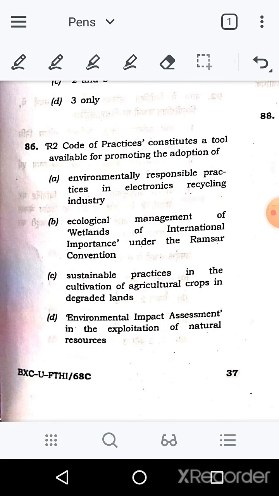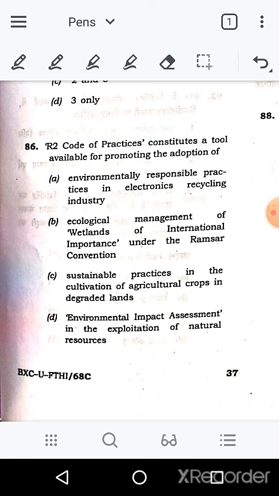86th question: is the R2 code of practice constitute a tool available for promoting the adoption of, किसकी adoption के लिए ये R2 code of practice constitute किया गया है?